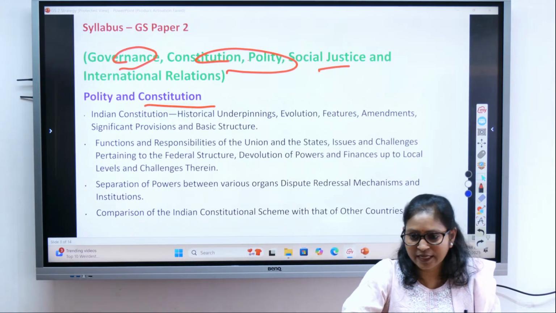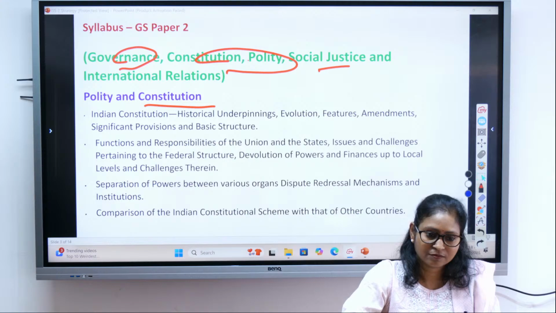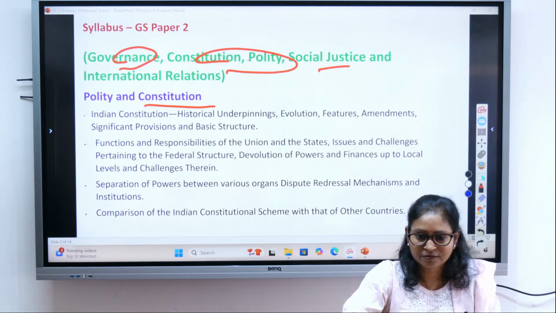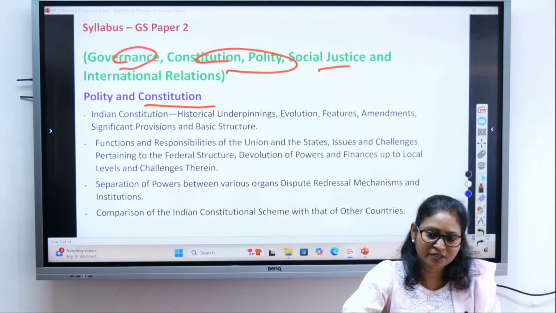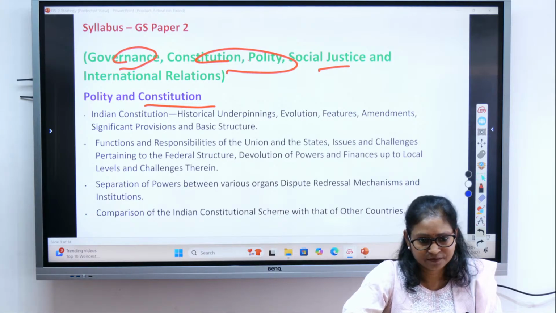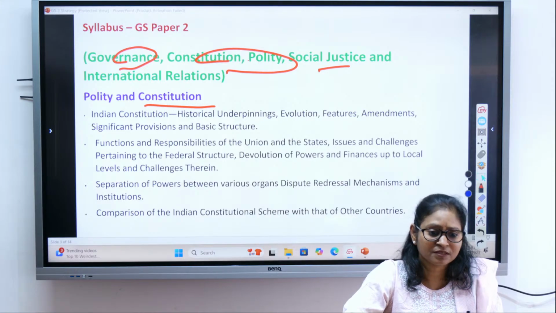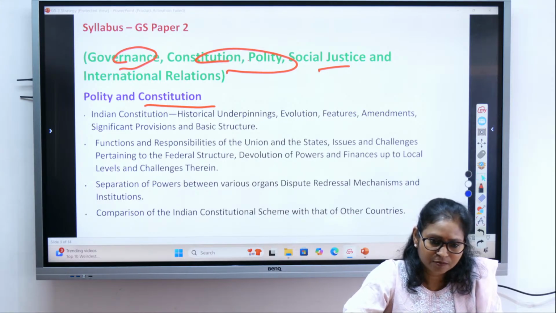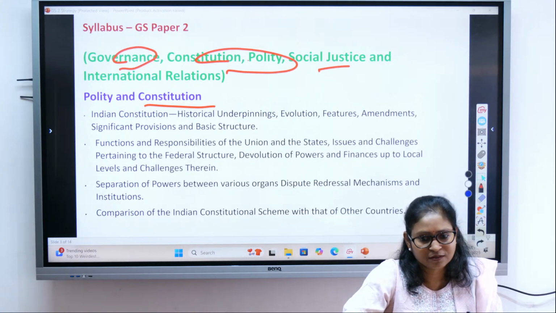Where the governance is carried out as per the rule of law. Then what is rule of law? Rule of law means everybody should be treated equally. There is no privileged section. Everybody is equal in the eye of law. There should not be any discrimination. Every citizen should have the same rights. Isn't it? Rule of law, transparency, accountability, participation of the people in governance. These are examples of what? Good governance. Decentralization, good governance.